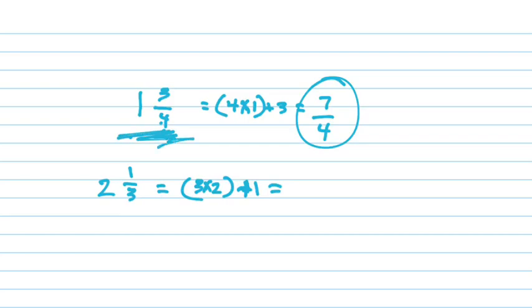Sorry. Okay. 3 times 2 is 6 plus 1 is 7 over what? 3. Okay? Remember that part? You don't change the denominator.